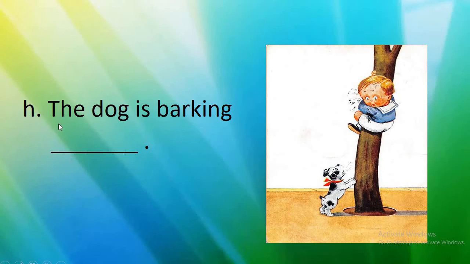So how is the dog barking? The dog is barking loudly. Loudly. Understood, children?